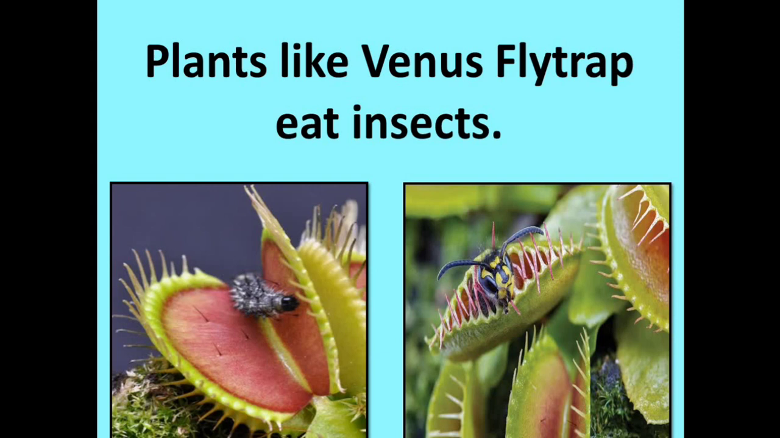It is amazing to know that certain plants eat animals. One such plant is the Venus flytrap. As its name suggests, it traps small insects for food. See in the picture.